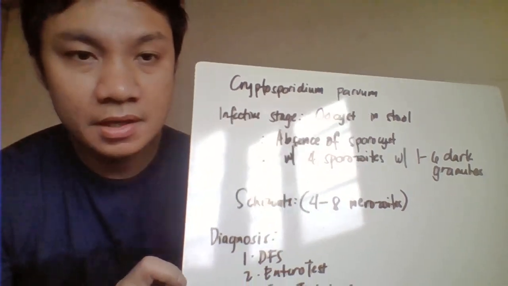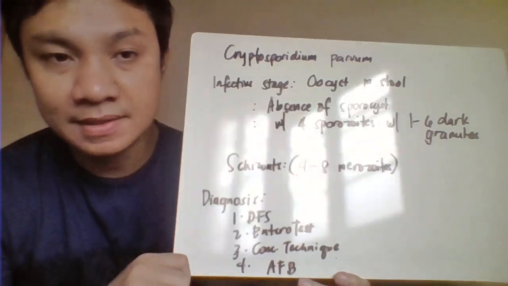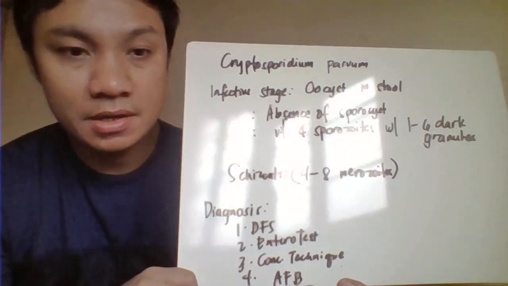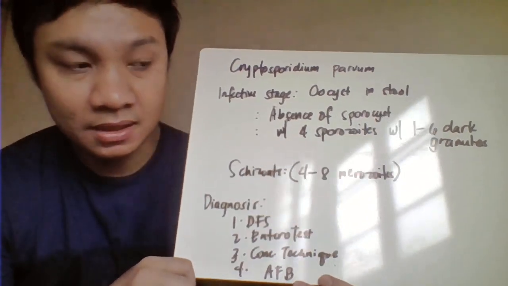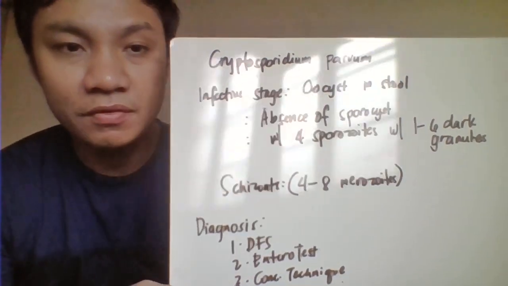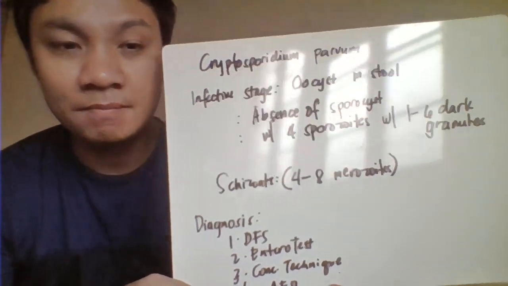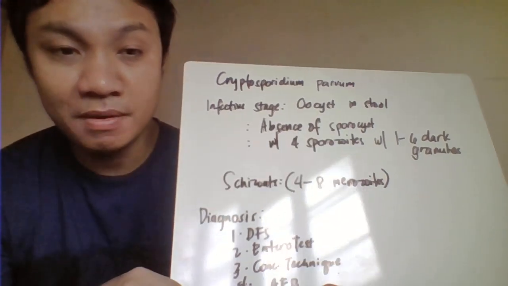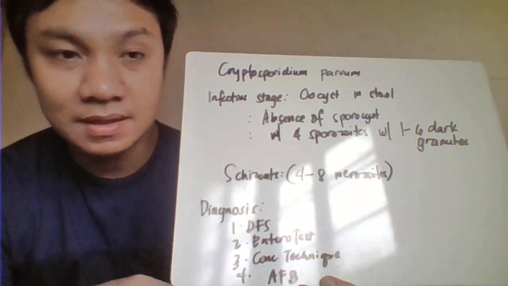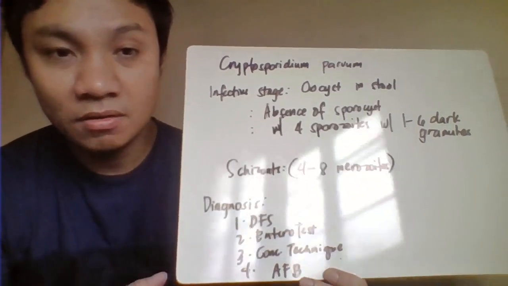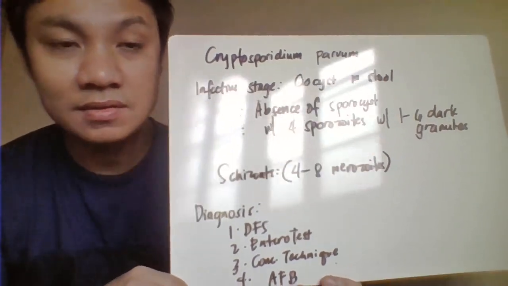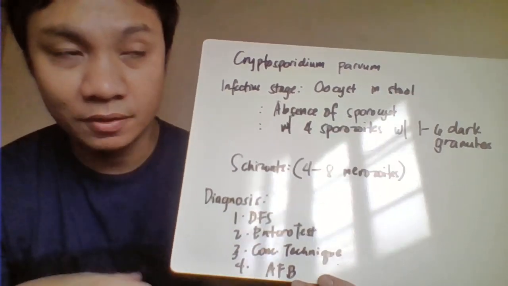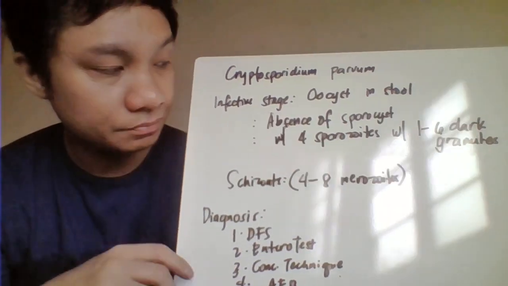Okay, the next one we have here is Cryptosporidium parvum. Just like Isospora belli, Cryptosporidium parvum is also associated with AIDS patients. The infective stage for Cryptosporidium parvum would also be the oocysts, which, again just like Isospora belli, could also be found in the stool of the patient. So this is a gastrointestinal tract infection, where the parasite inhabits the gastrointestinal tract, unlike Sarcocystis na sa muscles siya ng definitive host.